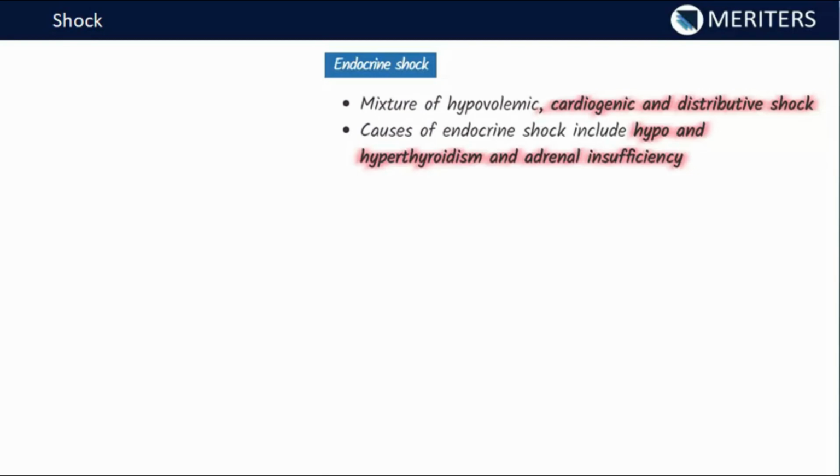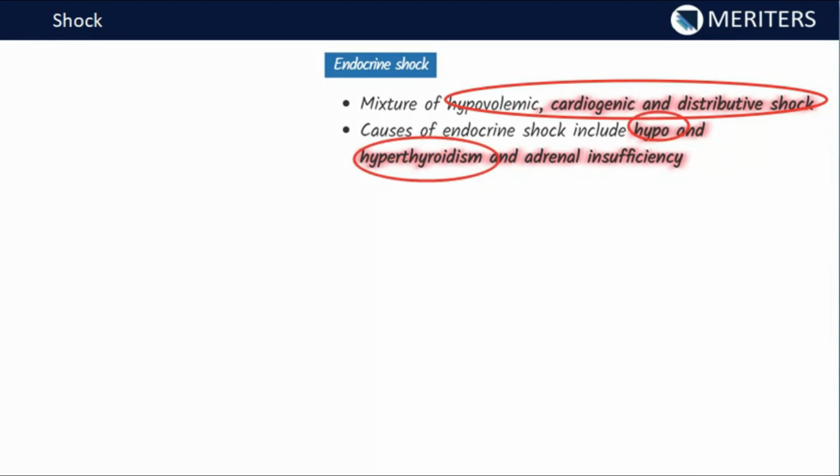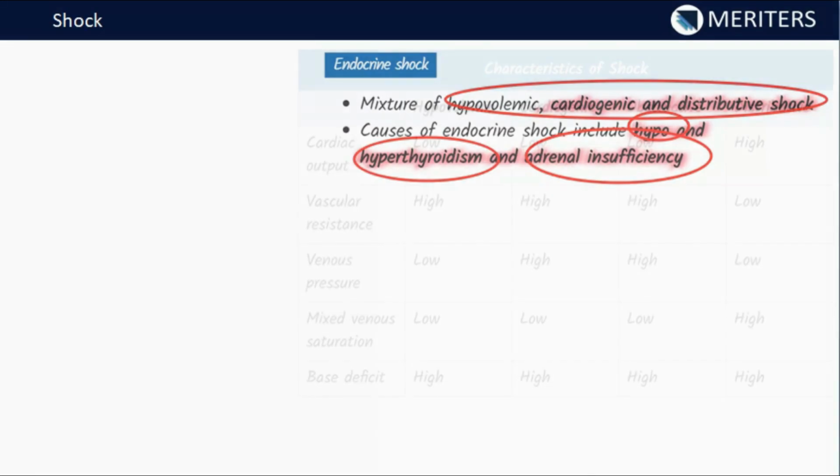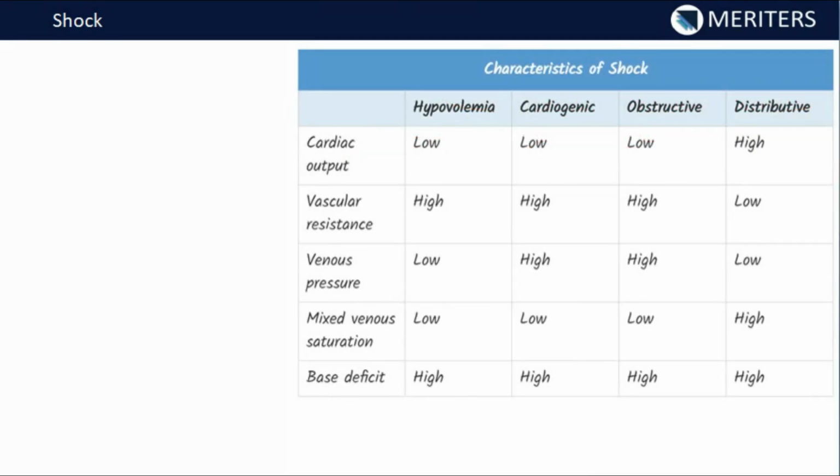Now this endocrine shock is a mixture of all the three types of the shock which we have read. So it is a mixture of hypovolemic, cardiogenic and the distributive shock. So the causes of the endocrine shock come from, of course, endocrine hormone related organs. So what are those? Hypo and hyperthyroidism as well as adrenal insufficiency can lead to endocrine shock. Now let's discuss certain characteristics of the shocks.